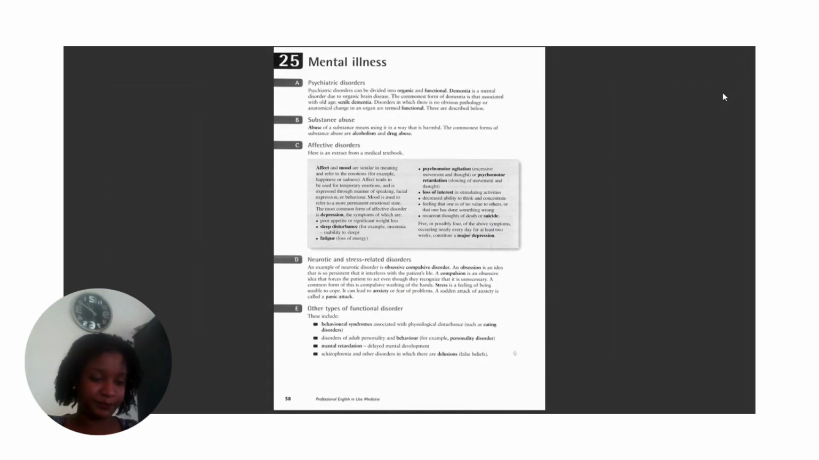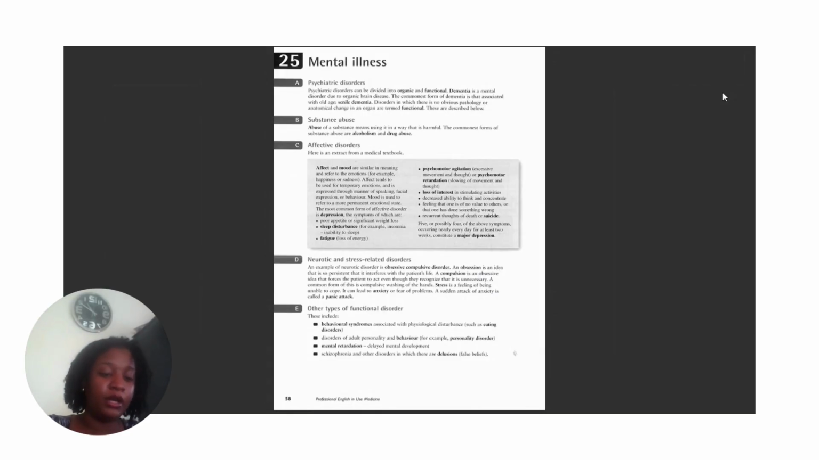Mental illness. A. Psychiatric disorders. Psychiatric disorders can be divided into organic and functional. Dementia is a mental disorder due to organic brain disease. The commonest form of dementia is that associated with old age, senile dementia. Disorders in which there is no obvious pathology or anatomical change in an organ are termed functional.